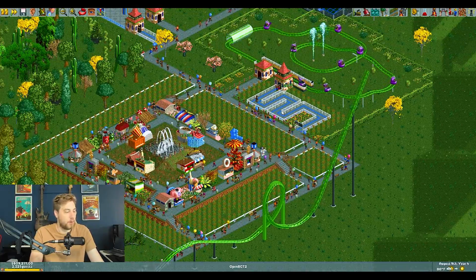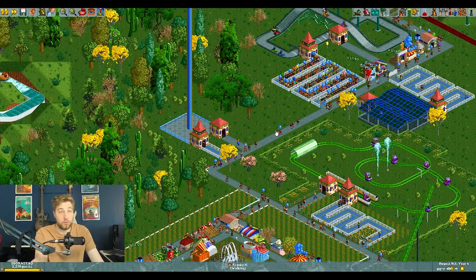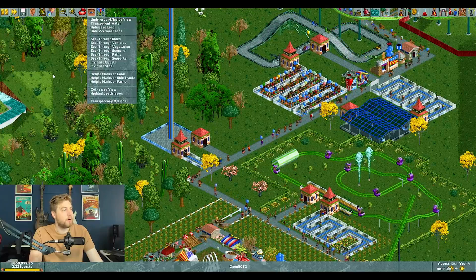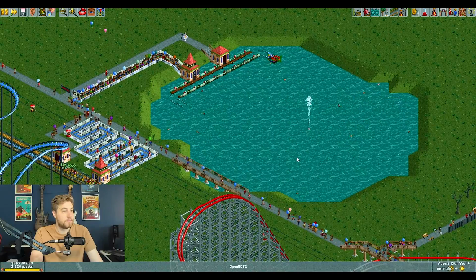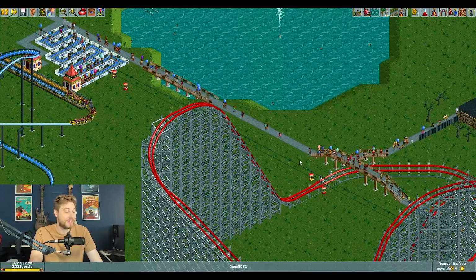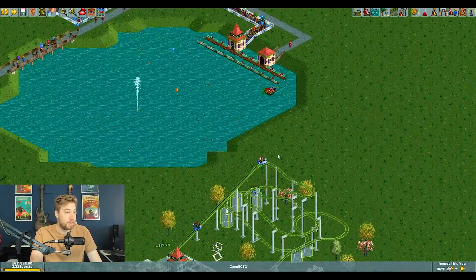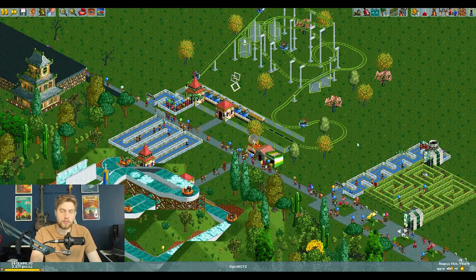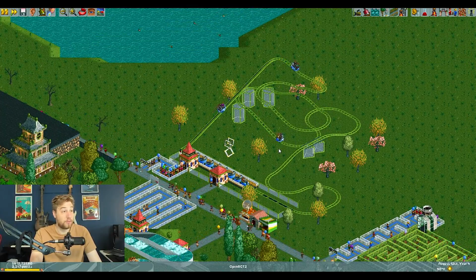So, number 1 on the keyboard, underground. Press it again to make it visible again. Number 2, I don't remember. Oh, underground water? Transparent water? Oh, yeah. I don't think I knew that existed. Okay. 3, invisible rides. 4, invisible scenery that does not include trees and gardens. Apparently that was changed.